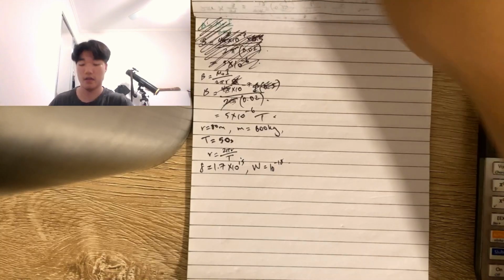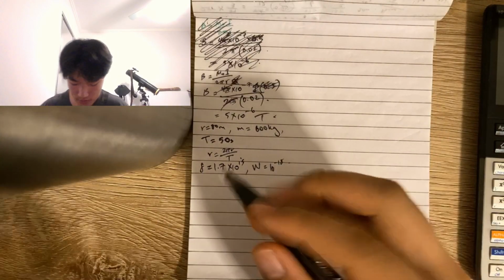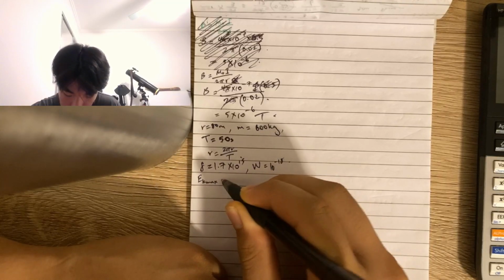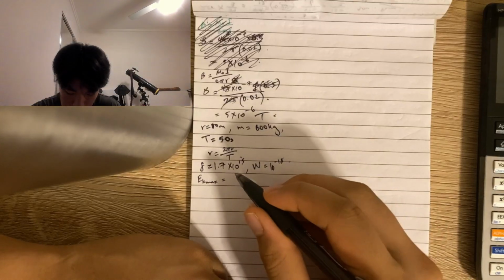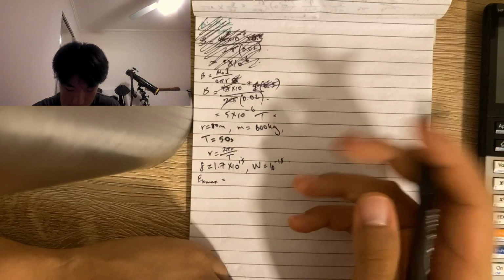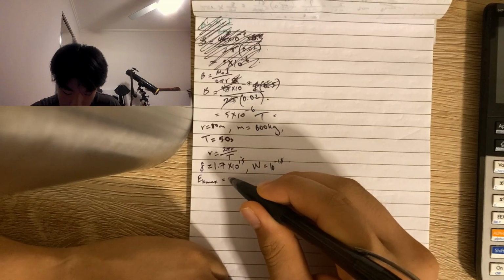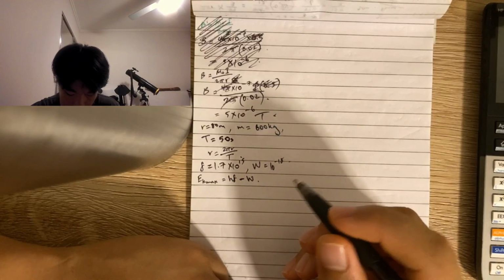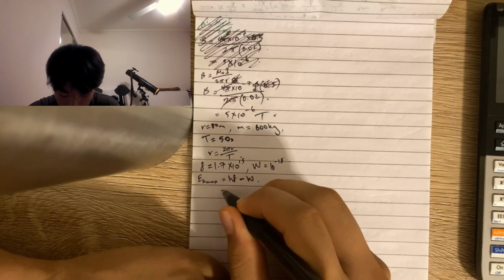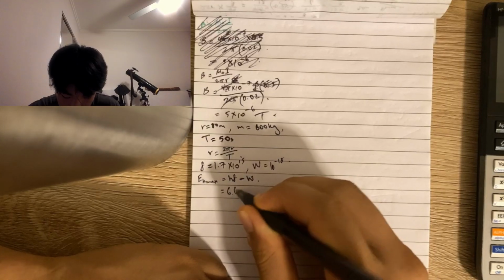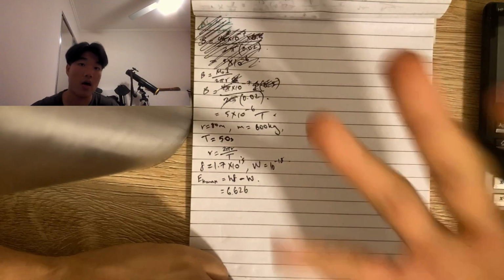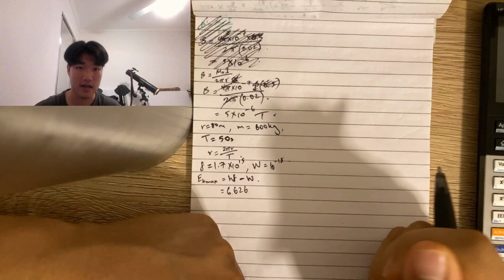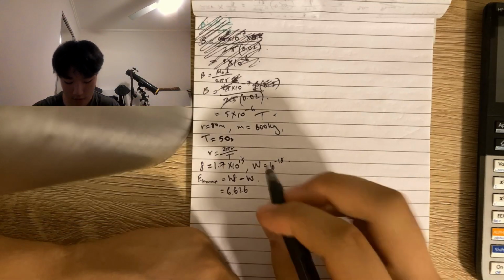Yeah, and these are SI units. So we use our formula: the maximum kinetic energy of the photoelectron equals hf minus the work function. h is Planck's constant, 6.626 times 10 to the negative 34 on the formula sheet.